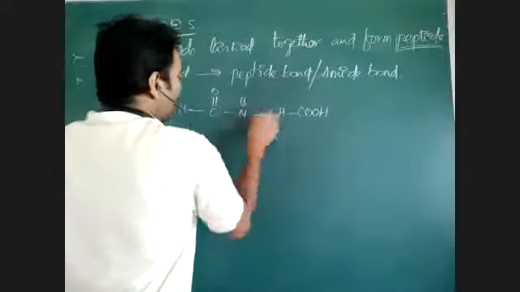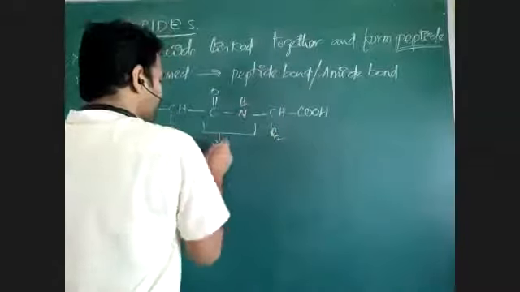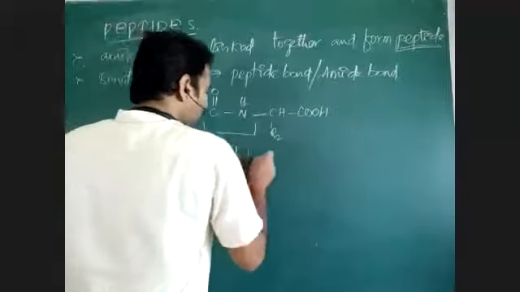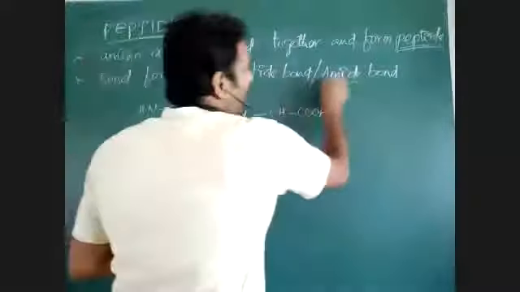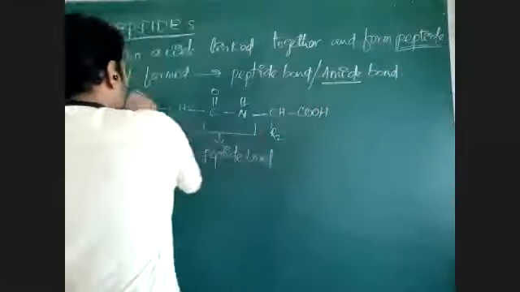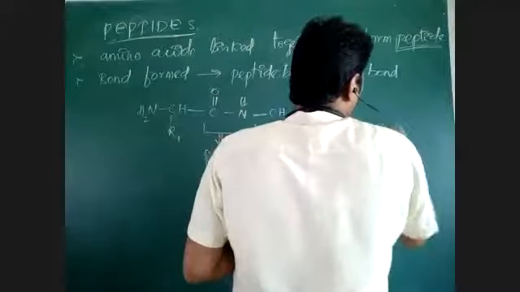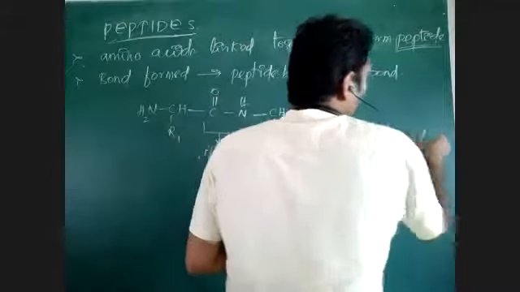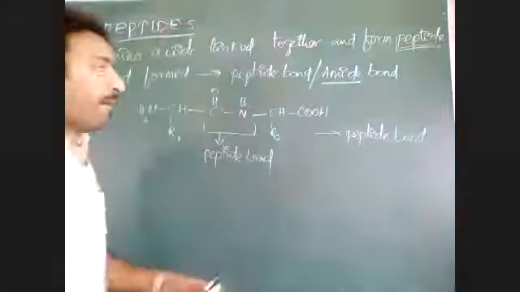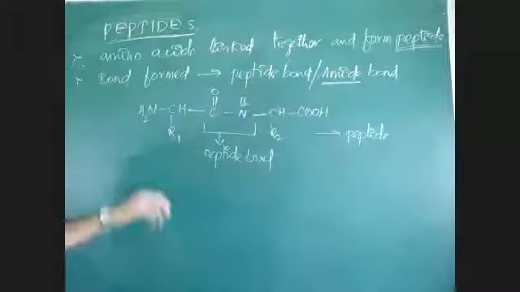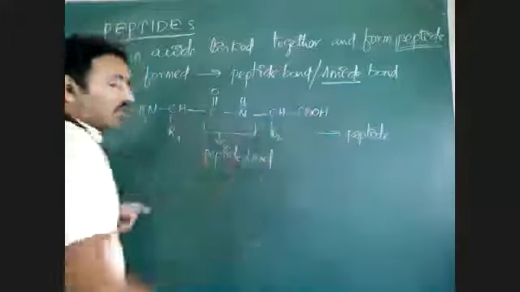That CONH bond is called peptide bond, or amide bond. Two amino acids are joined together and there is formation of a long structure that is called peptide, not peptide bond. This is peptide bond and the total structure is called a peptide.